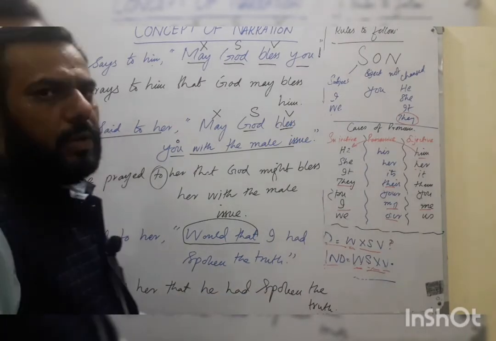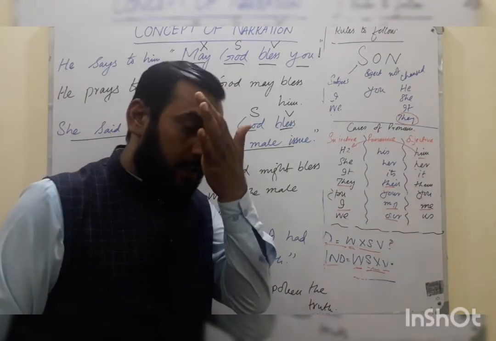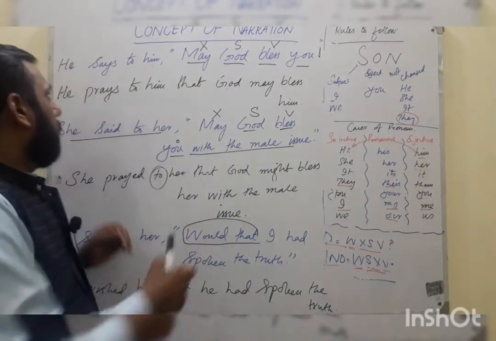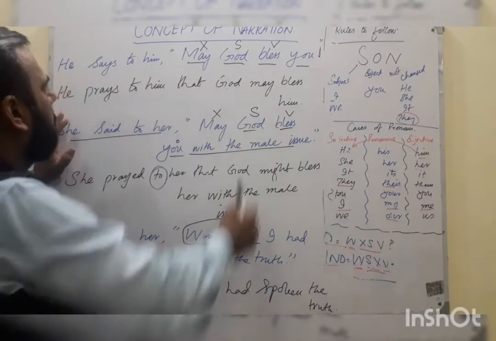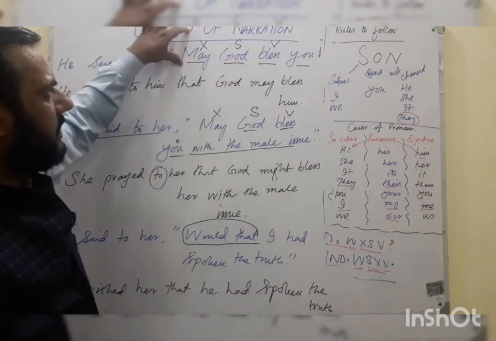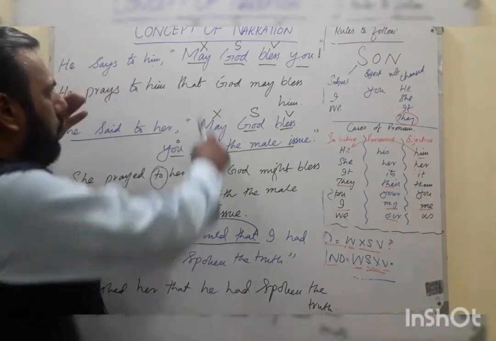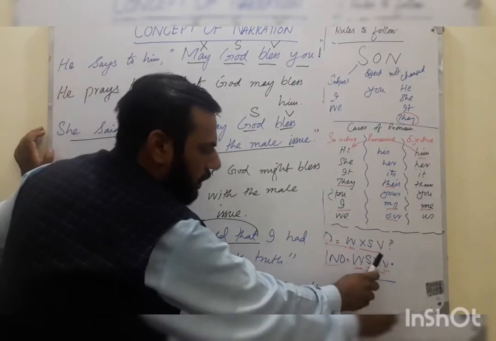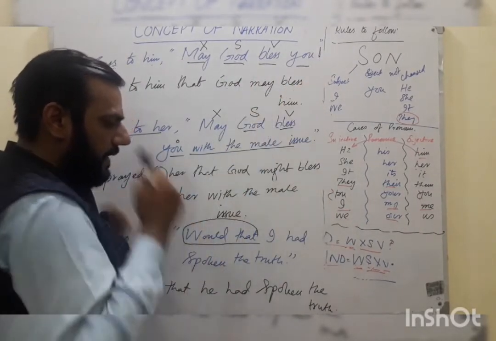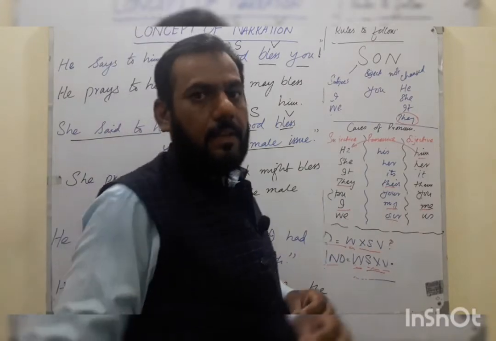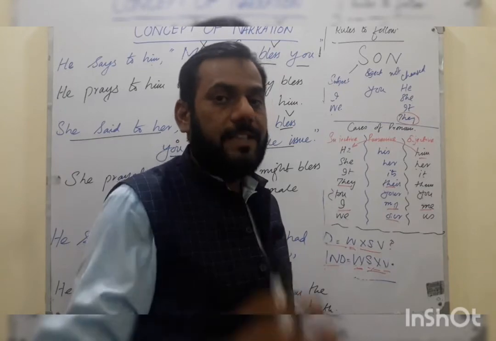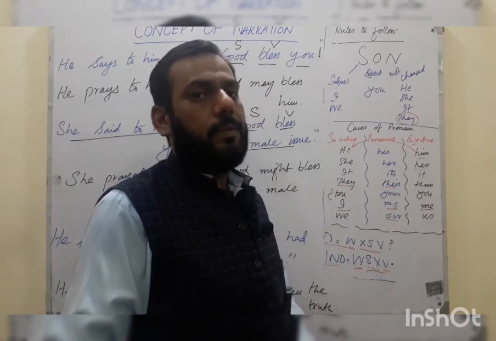So these are the two kinds of sentences I have talked about today. Students, let's quickly recap. This is a quick glimpse of it. He says to him, simple present tense, and may God bless you. This is not a tense sentence, this is a modal verb sentence. So the questionnaire rule is being used here. So XSV, but there is no question mark. So it means that in the obligatory sentences, we can use the pattern of WXSV and WSXV, questionnaire style, but it will not be a question.